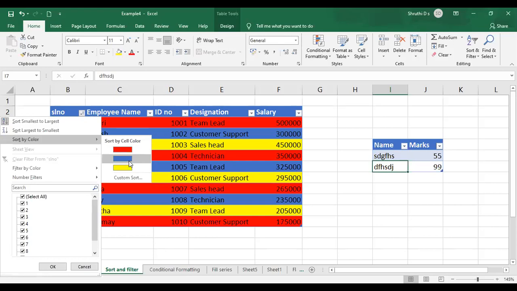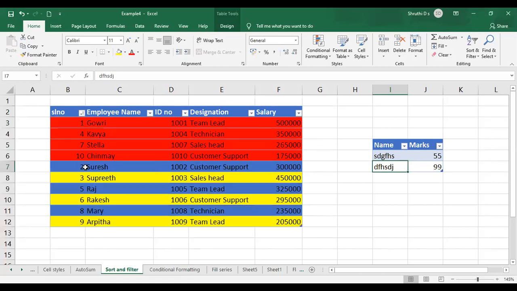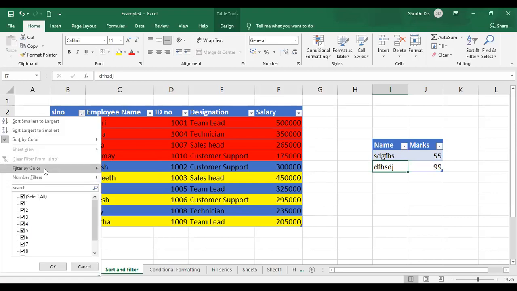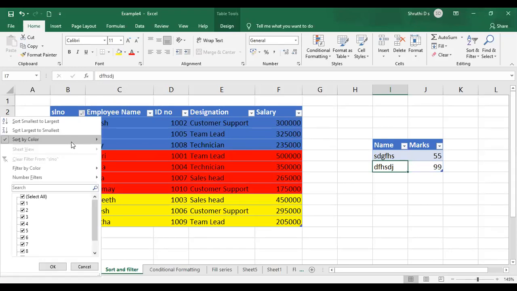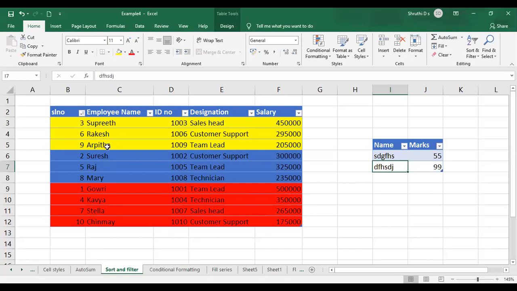It will be choosing the color according to the color which I have applied to different cells or different rows in my table. So if I choose red, all the red color data will appear, will be grouped together. If I choose sort by color again, and if I choose blue, all the blue color will be arranged. See, red is already arranged, right? If I choose blue, it is going to appear in the beginning. If I choose sort by color and yellow again, yellow color will come first. So like this, according to the color also, you can sort your data.